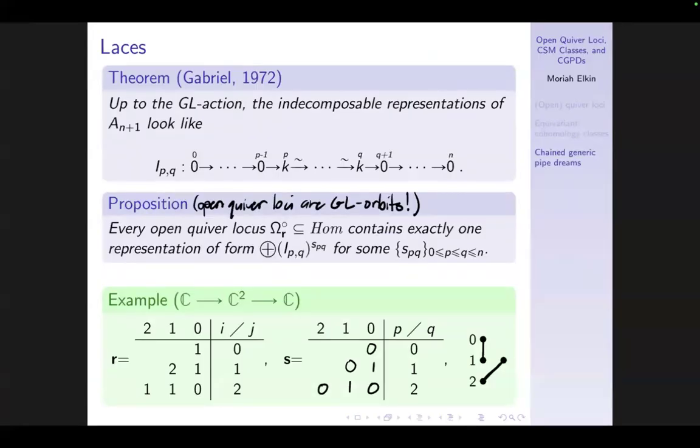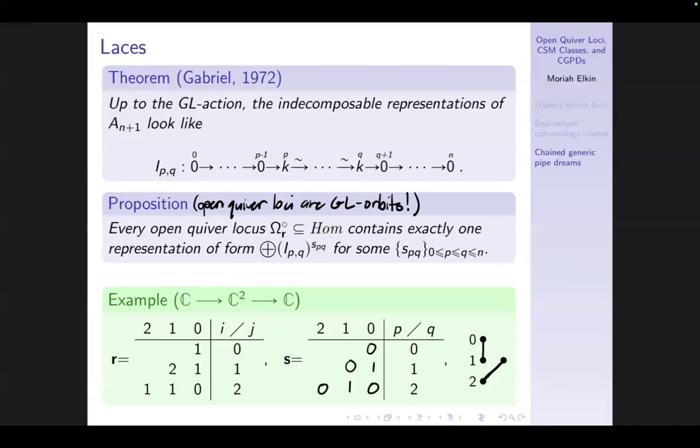It's a tiny part of Gabriel's theorem that up to the GL action, or maybe rather up to isomorphism, the indecomposable representations of type A quivers look like laces. So they look like these strings of one-dimensional vector spaces with isomorphisms and zeros everywhere else. And it is a fact that these open quiver loci are exactly the GL orbits. I guess it's maybe clear that they're invariant under the GL action. And to go the other way, it's not so hard to recover this decomposition from a rank array.